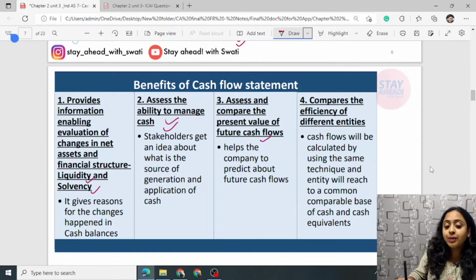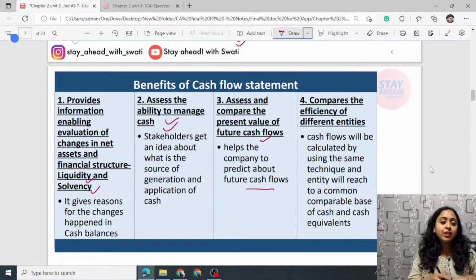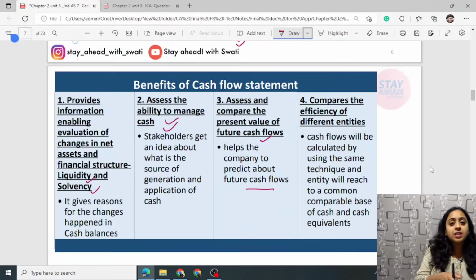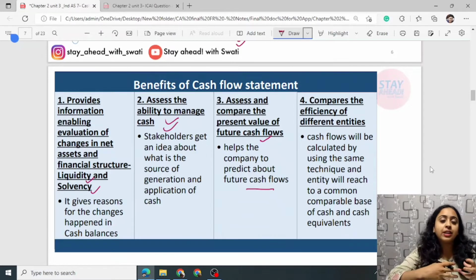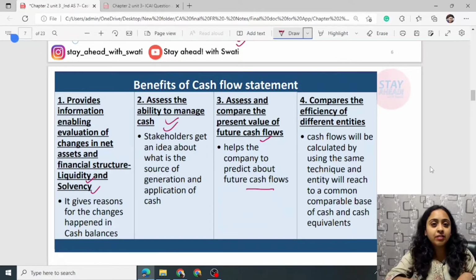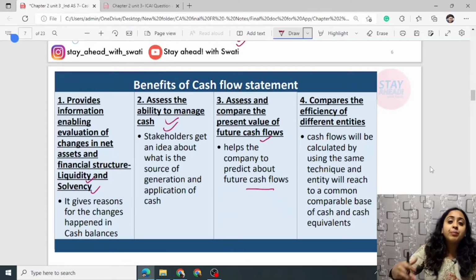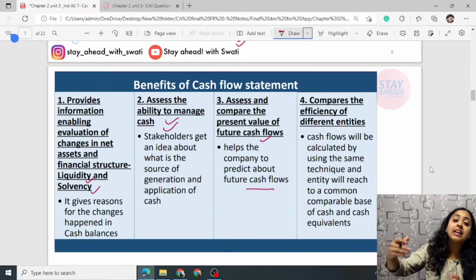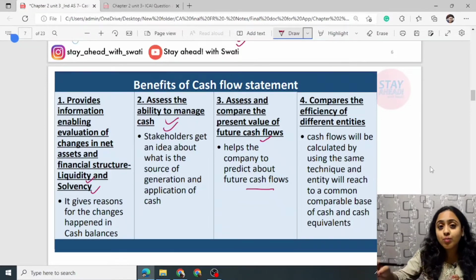Helps the company to predict future cash flows. If it knows, for example, that in the past year it had a cash flow of rupees 10 lakhs, and this year it is about 10 lakh or 12 lakh, then it can predict the future, for example, an estimation for the next 5 years or 10 years: what will be its estimated revenue in cash, what will be its cash flow position.